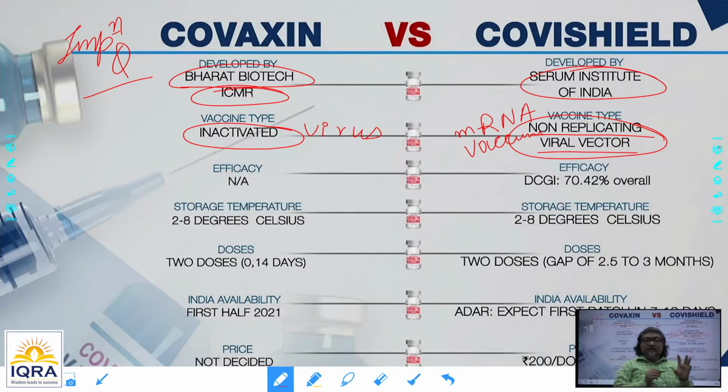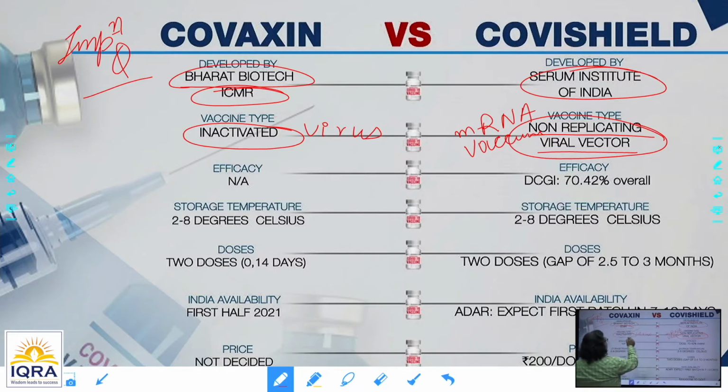So once you get the RNA vaccine, the messenger RNA of the virus will help in making the spike proteins of that virus inside the body, and that will act as an antigen and elicit an immune response, which will make antibodies against those spike proteins, so that if the actual virus enters, those antibodies will be able to recognize and kill the real virus. So that is the difference here.